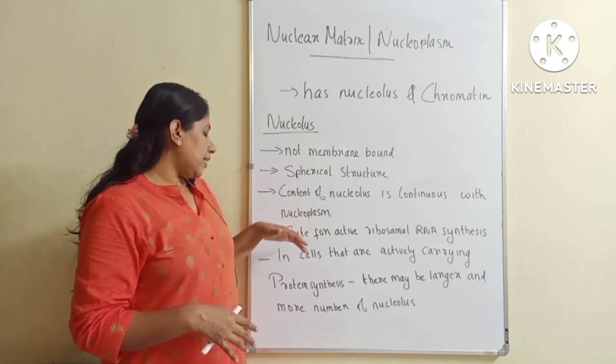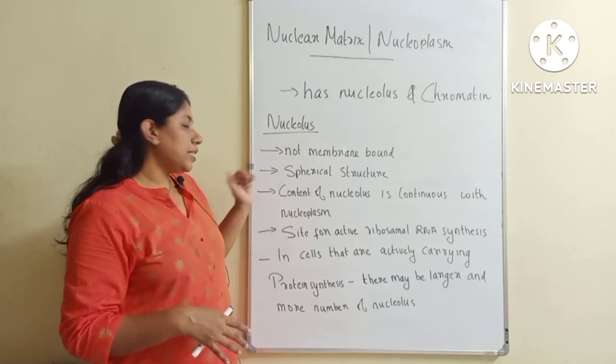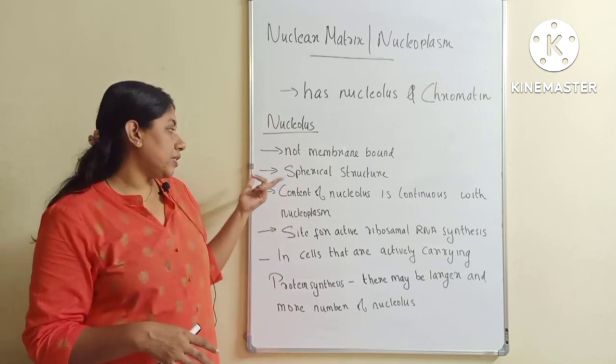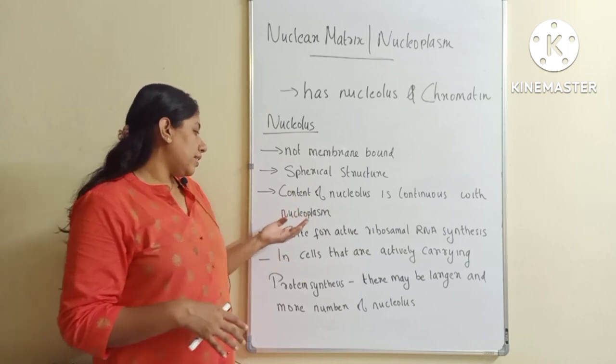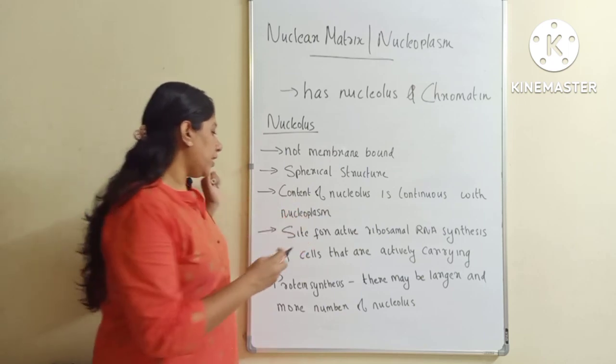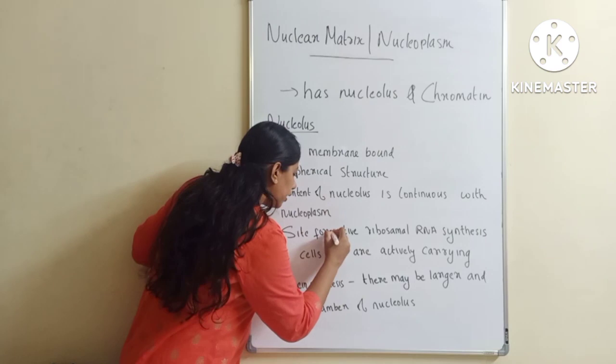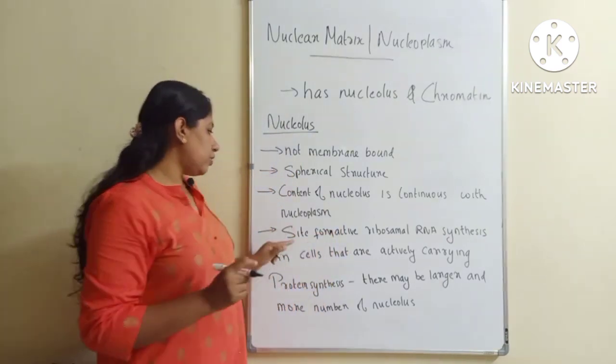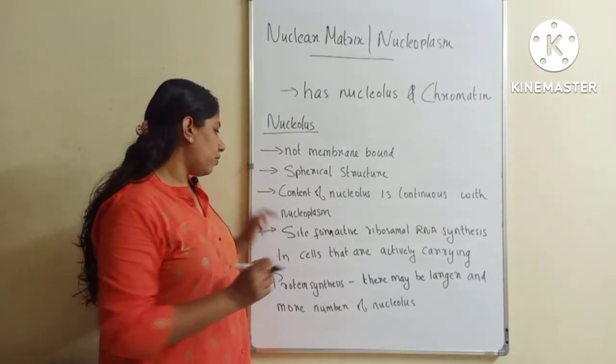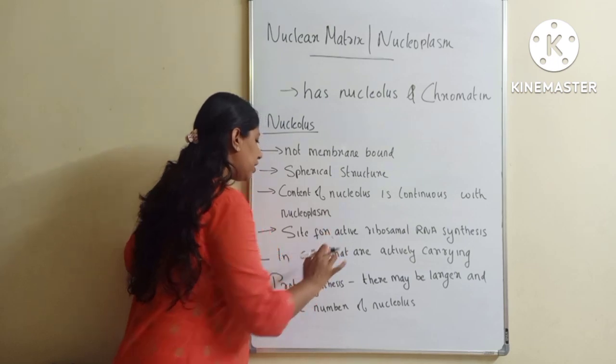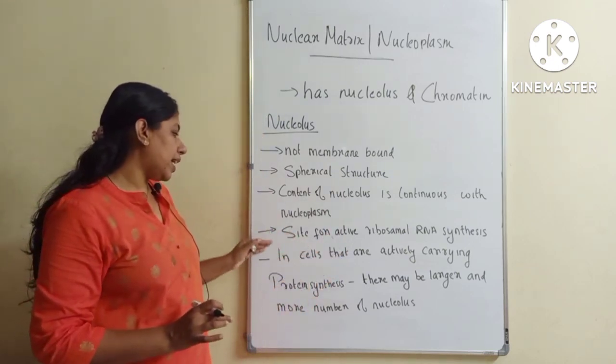Now this nucleolus has a spherical structure, and this nucleolus is a site for active ribosomal RNA synthesis.